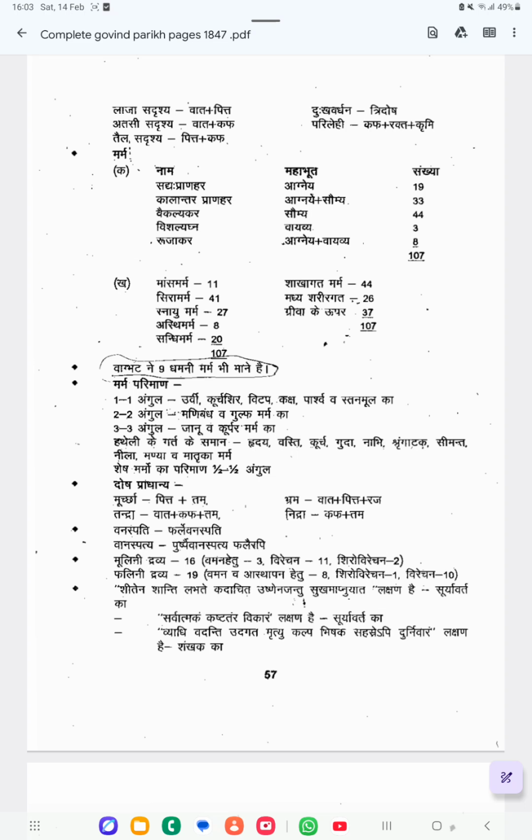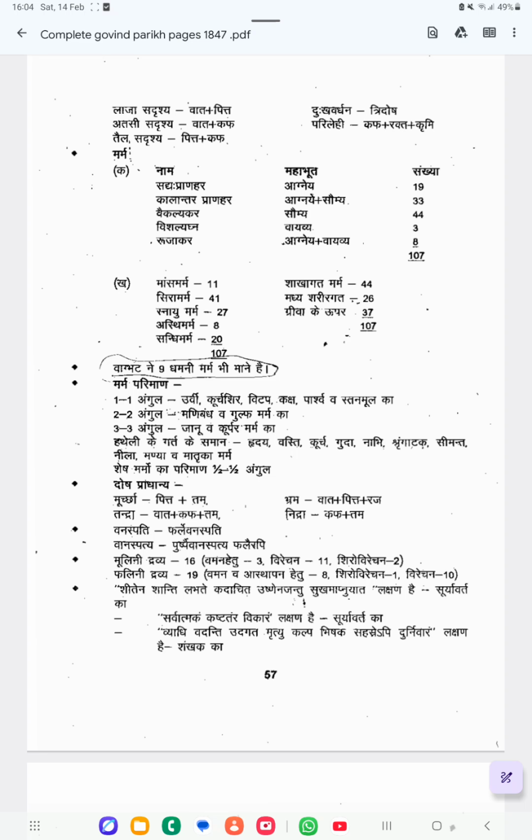Then based on the Anga: Shakhagata marma, Madhya Sharira and Griva ke upar. Shakhagata marmas total 44 in number. Madhya Sharira means Koshta, Uras and Prishtavamsha. These three together are Madhya Sharira, which is 26. Griva ke upar, the head and neck area, is 37. So the total is 107. These are the different classifications of marma based on the Vyabat, Adhisthana and Anga.